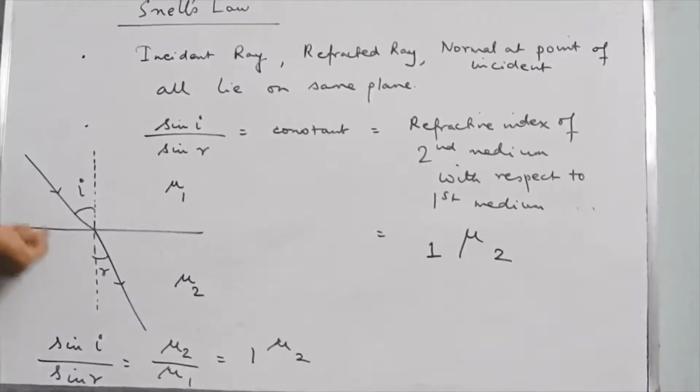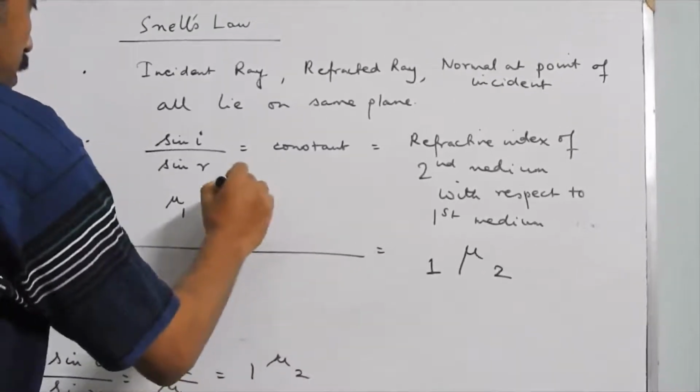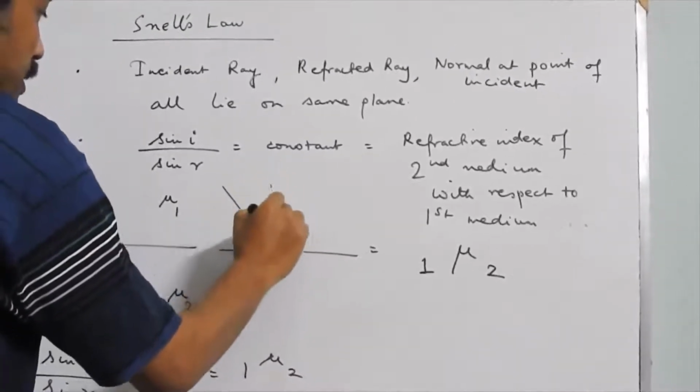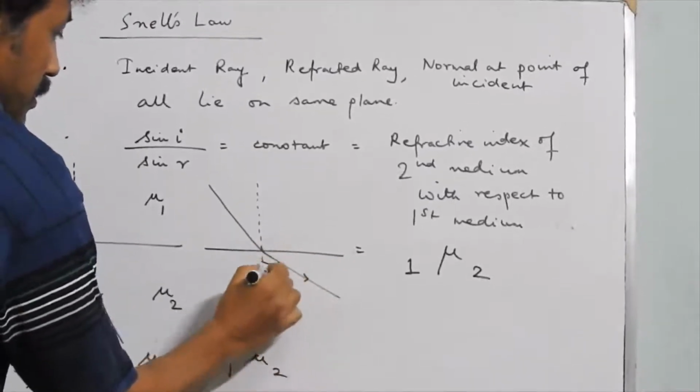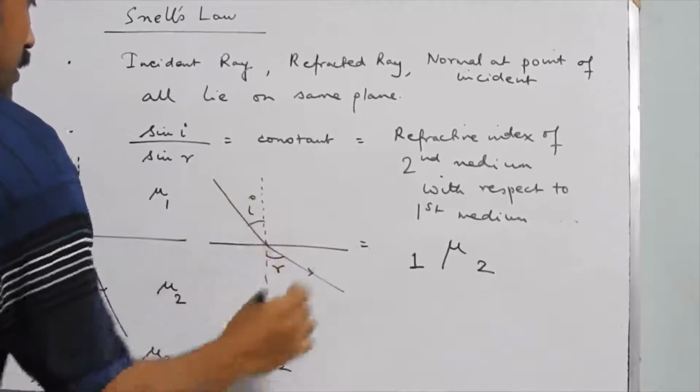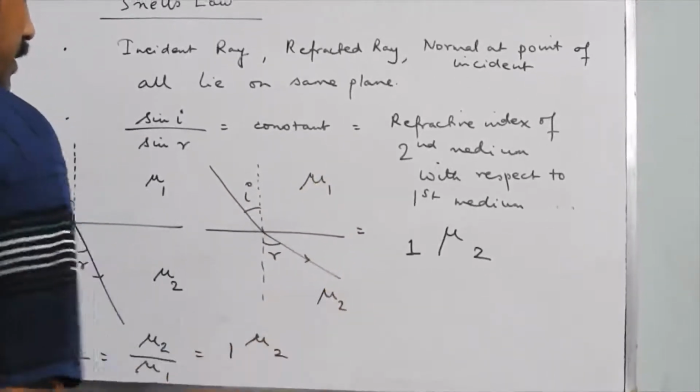This is rarer to denser, and if light travels from denser to rarer, this is what will happen. As I have already discussed, it will bend away from the normal. This is the first medium which is now denser, this is the second medium which is now rarer.